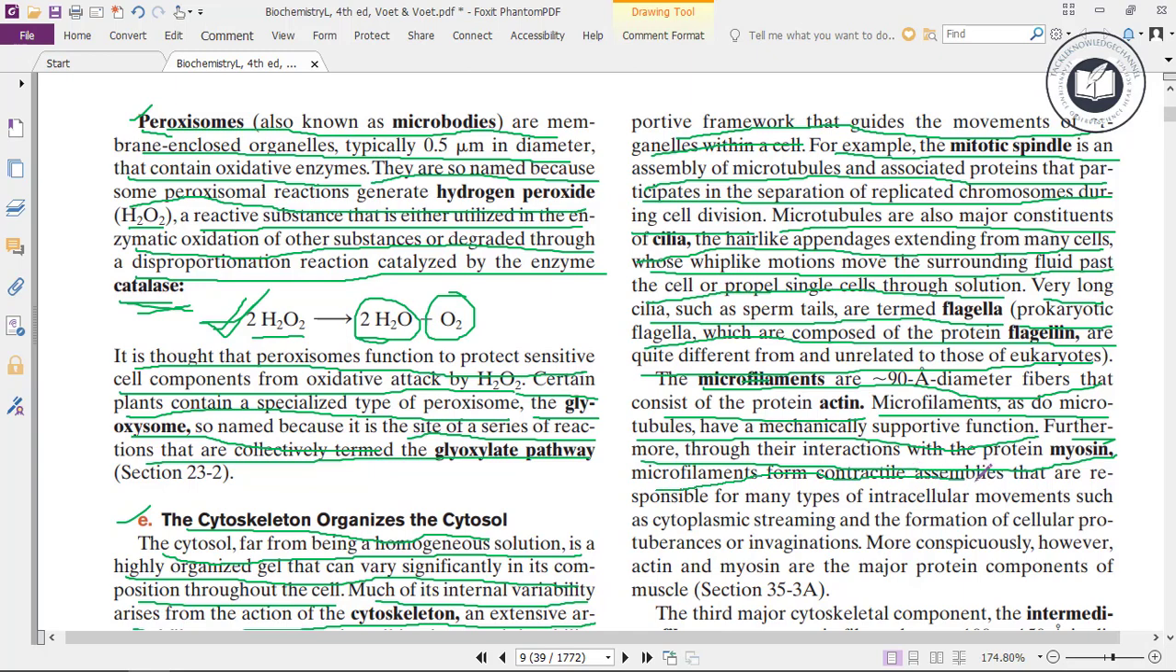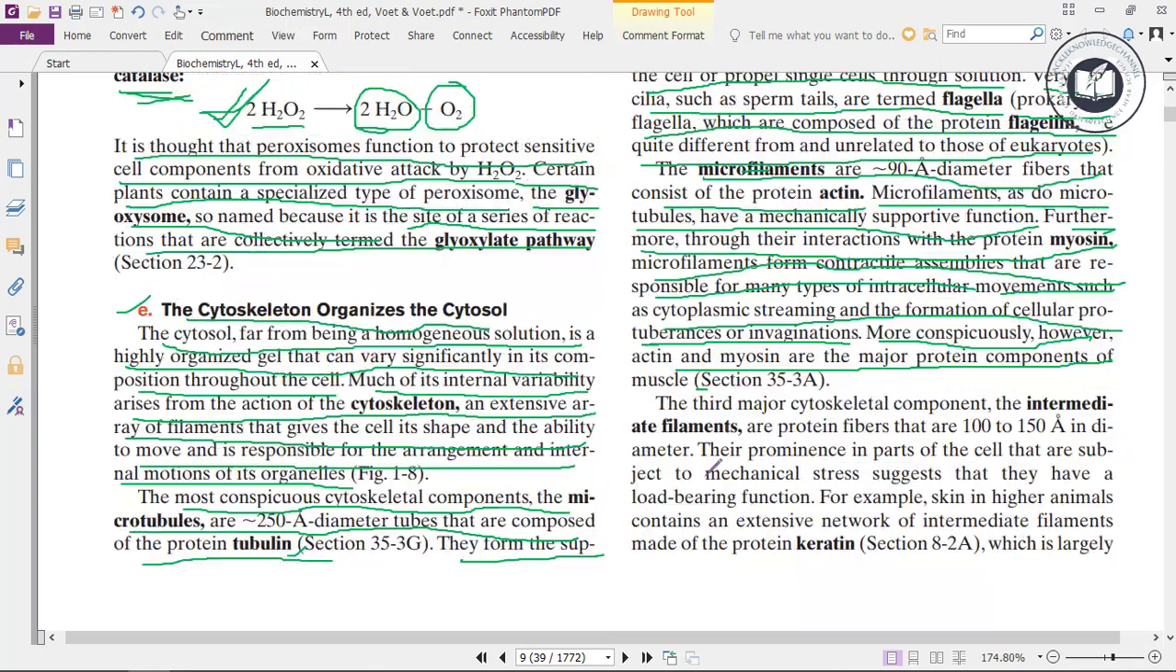Microfilaments form contractile assemblies that are responsible for many types of intracellular movements, such as cytoplasmic streaming and the formation of cellular protuberances or invaginations. More conspicuously, actin and myosin are the major protein components of muscle.